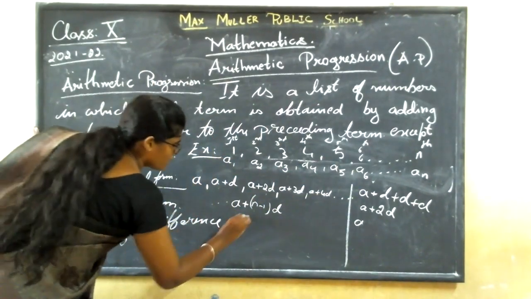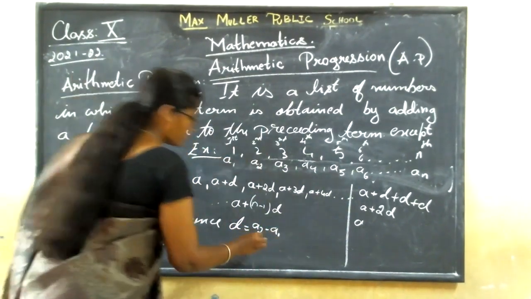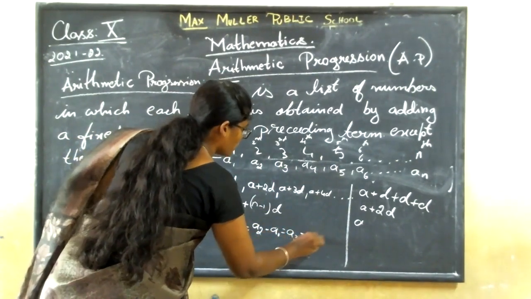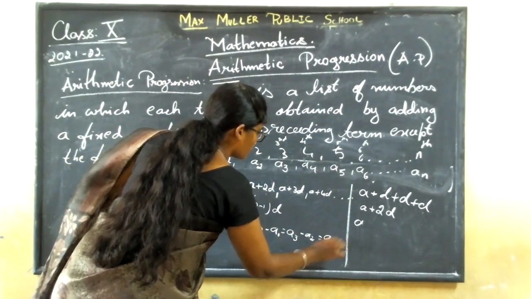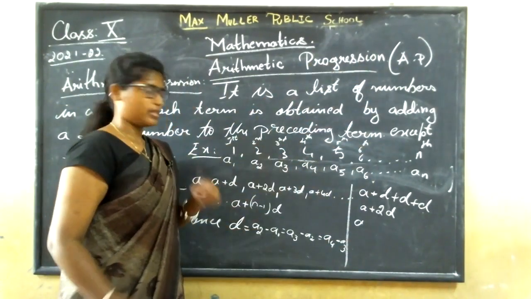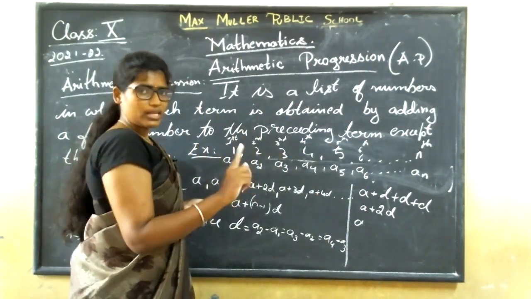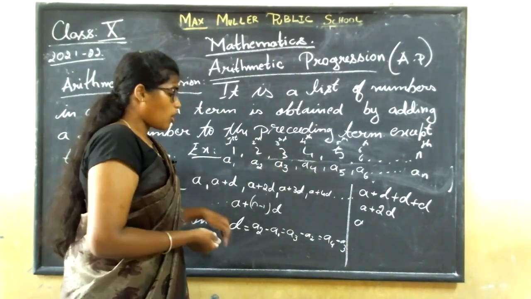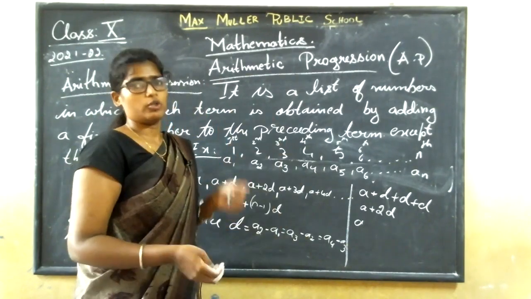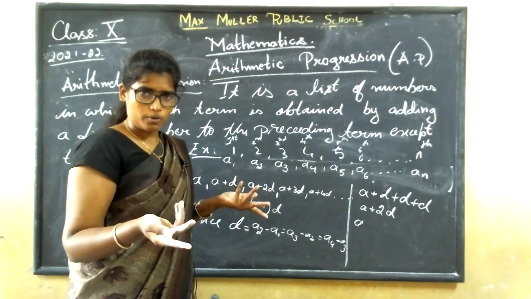So what is the formula to find out D? It is A2 minus A1, which will be equal to A3 minus A2, which is equal to A4 minus A3. Up to how far? Up to the nth term it is equal. Why is it equal? 2 minus 1 is 1, 3 minus 2 is 1. So it is equal. So the common difference should be equal. Only if it is equal is it called a common difference. If it is not equal, it is not a common difference. Correct? Yes or no? Yes.